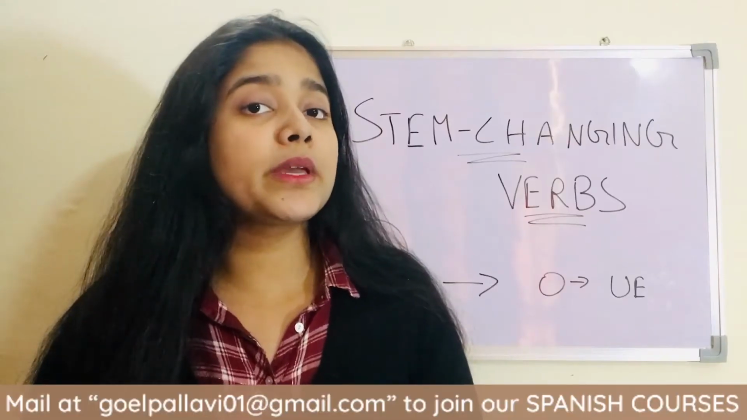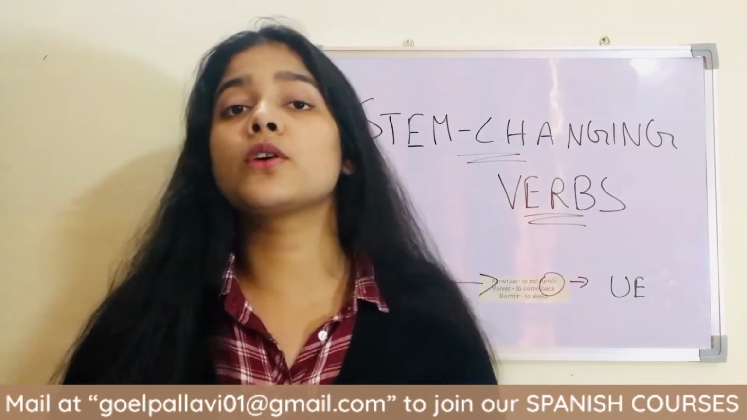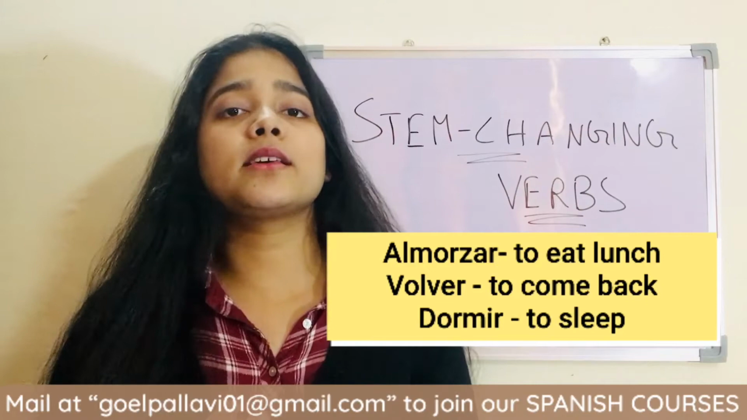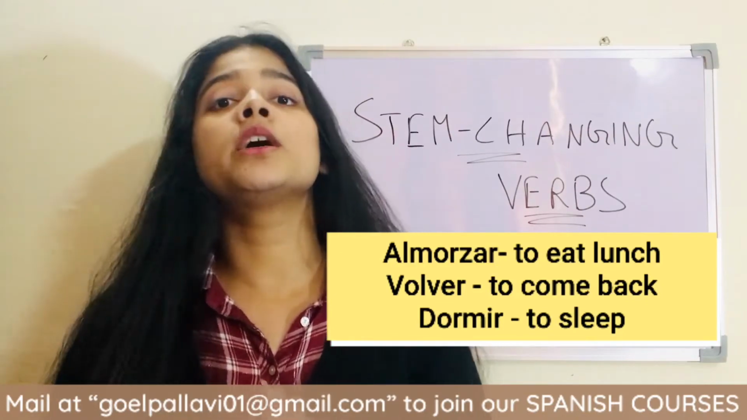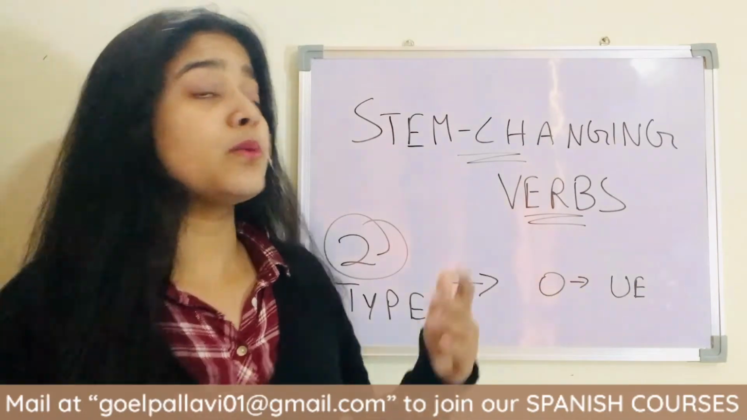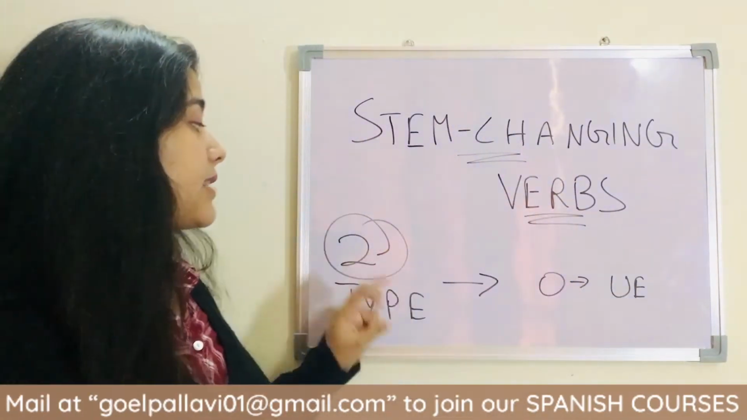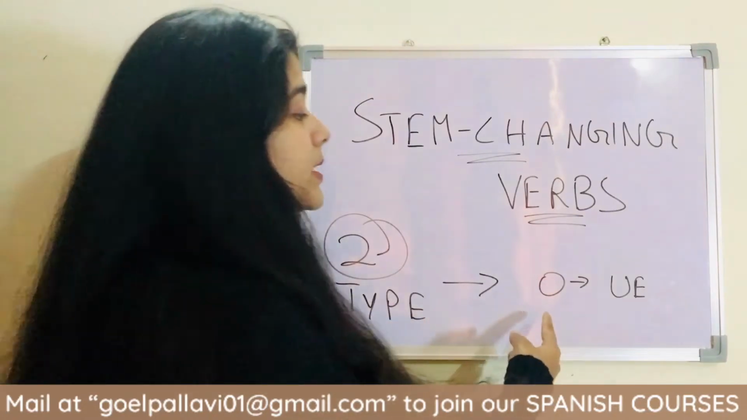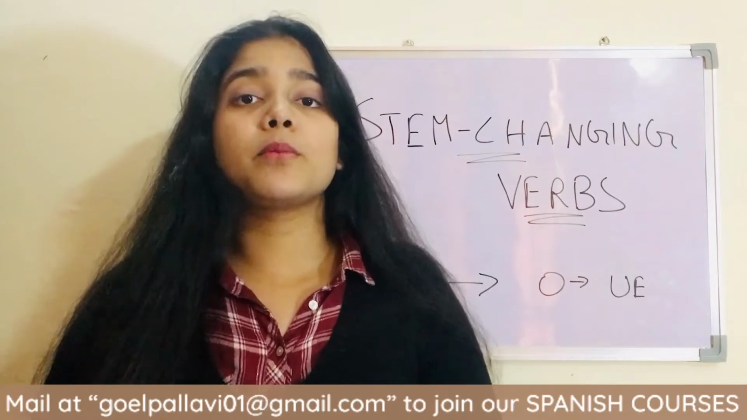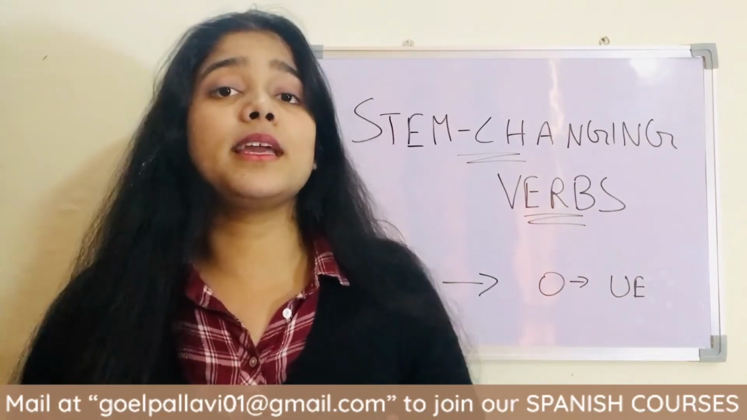Like we did in type 1, we are going to do the same. We will take three examples: an AR ending verb, an ER ending verb and an IR ending verb, as there are three types of verbs in Spanish. We are learning irregular verbs, the stem changing type, and the second type is O changes to UE. So let's get started. First we take an AR ending verb, then ER, then IR.